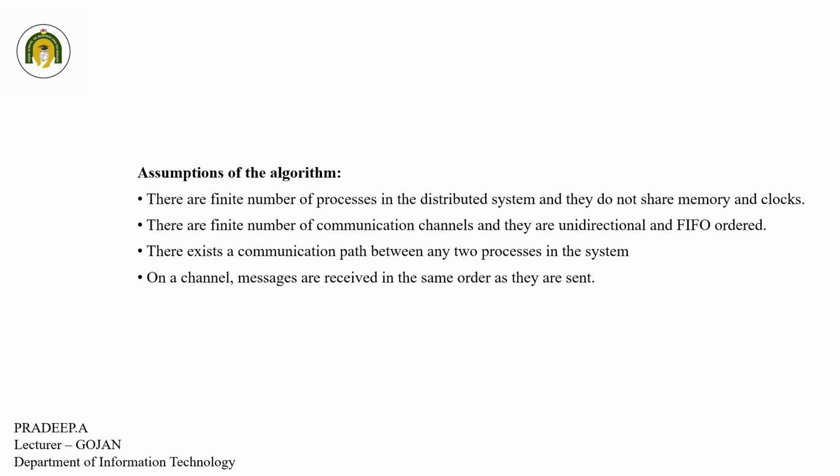Assumptions of the algorithm. There is a finite number of processes in the distributed system, and they do not share memory or clocks. There is a finite number of communication channels, and they are unidirectional and FIFO ordered. There exists a communication path between any two processes in the system. On a channel, messages are received in the same order as they are sent.